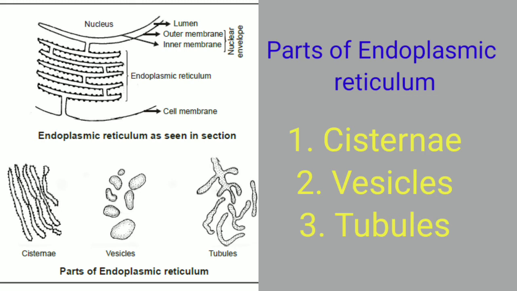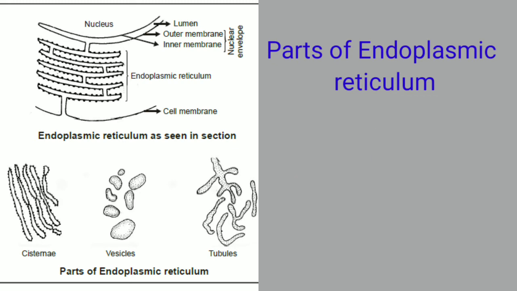So these tubules can be irregular or regular. There is no definite shape or pattern. They can be arranged in regular or irregular form, and they can be branched or unbranched, with a diameter of 50 to 100 nanometers. So this is all about the structure of the endoplasmic reticulum.